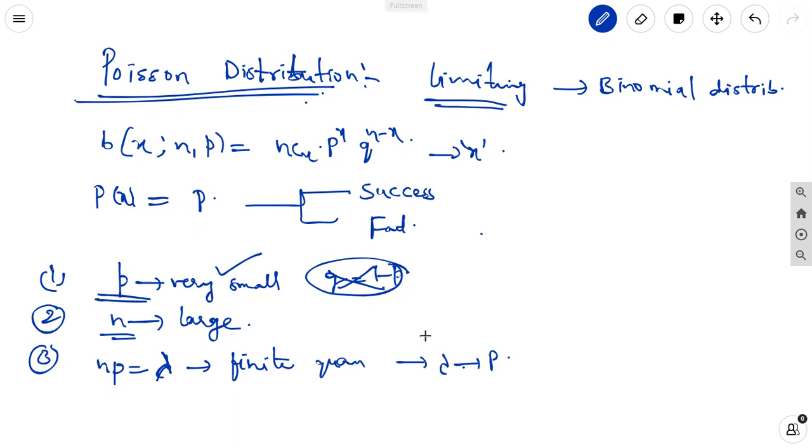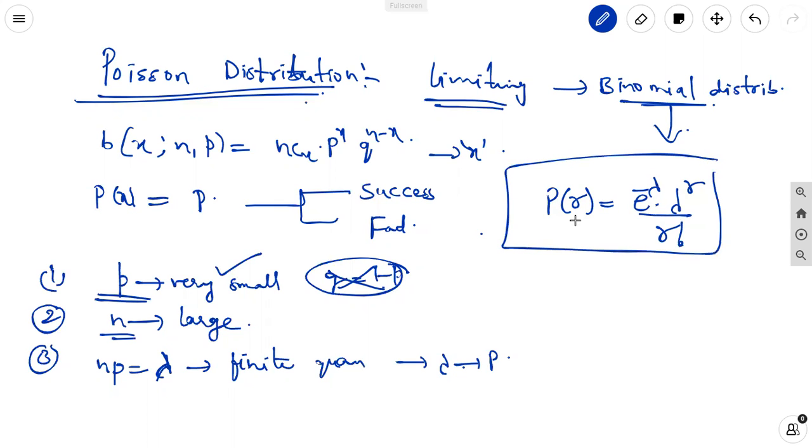The Poisson distribution is a special case of the binomial distribution. From the binomial distribution only we can derive the Poisson distribution. It can be defined as P of r equal to e power minus lambda into lambda power r by r factorial. Here small r is the number of successes, and small n is the number of independent trials.